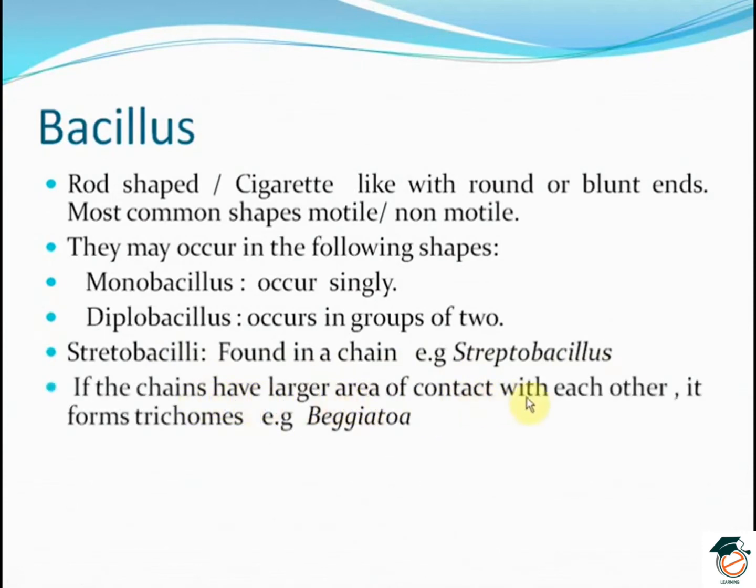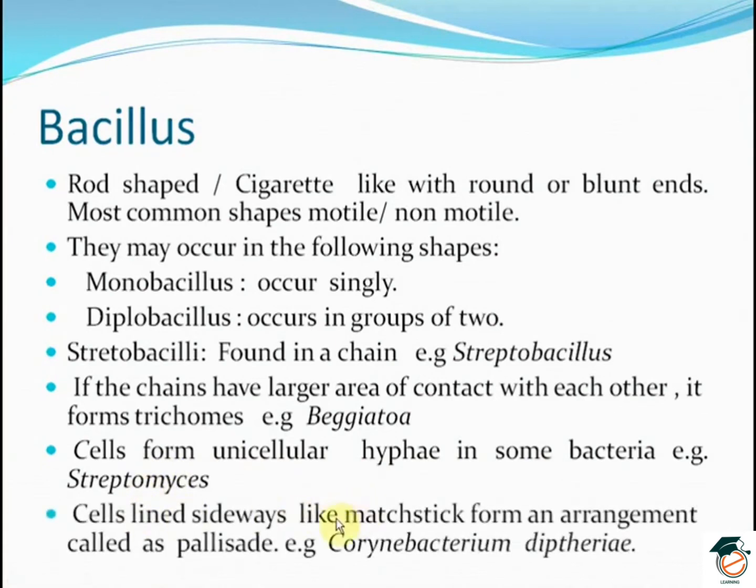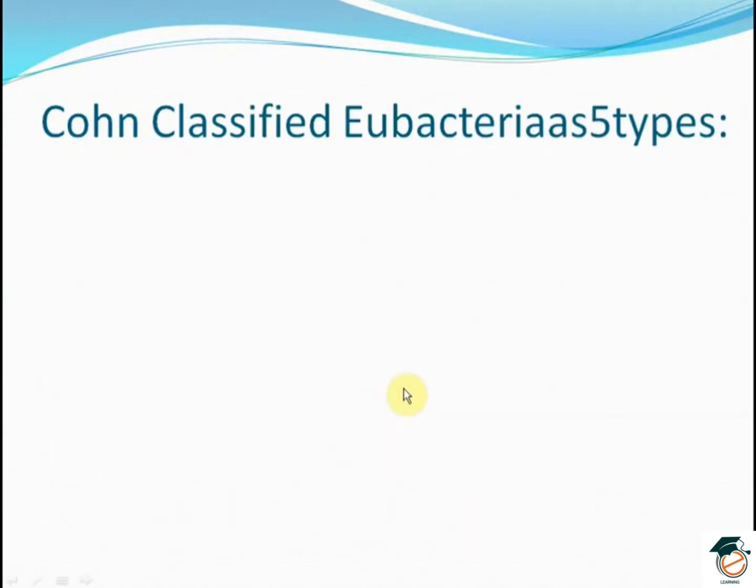If the chains have a larger area of contact with each other, they form trichomes. Example is Beggiatoa. Cells form unicellular hyphae in some bacteria, example Streptomyces. Cells lined sideways like matchsticks form an arrangement called palisade, example Corynebacterium diphtheriae.